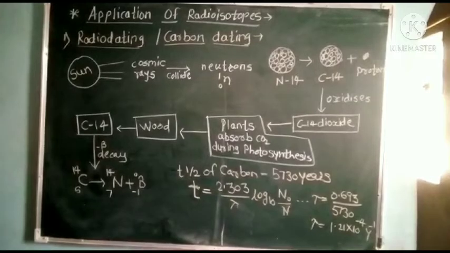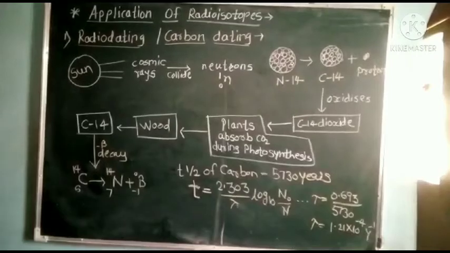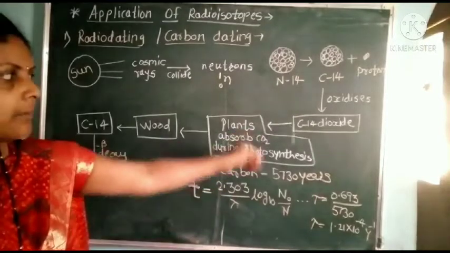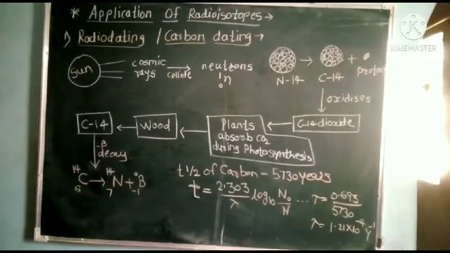And the carbon-14 oxidizes to form carbon-14 dioxide and is transported to the lower atmosphere, mixing with carbon dioxide that is carbon-12. Plants absorb this carbon dioxide during photosynthesis and take in carbon-14 in a ratio similar to that in the atmosphere. Therefore, the radioisotope carbon-14 as well as carbon-12 both become part of the body of plants.